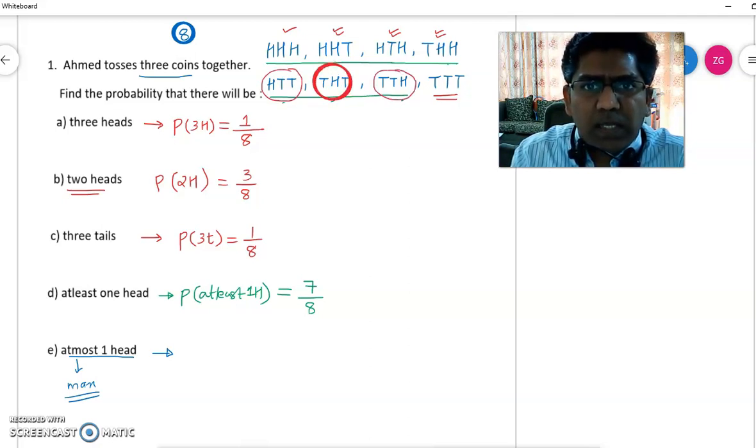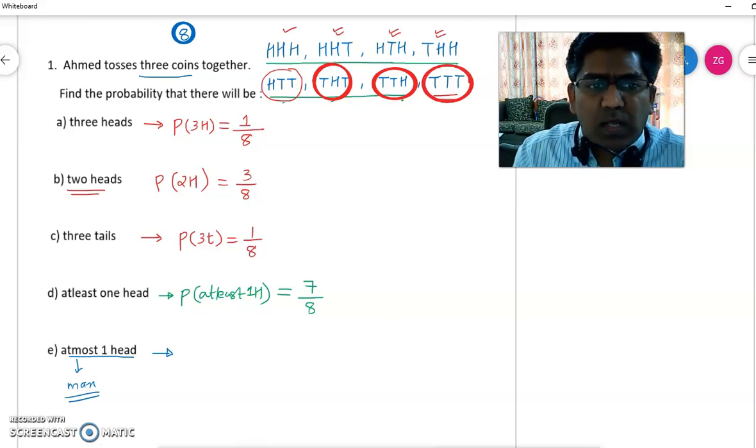I can take these 3 and the last one also, because the maximum is 1 head, so I can have 0 heads also. So in total I have 4 possibilities at most 1 head. So I have 4 options where I have a maximum of 1 head out of 8, which can be simplified to 1